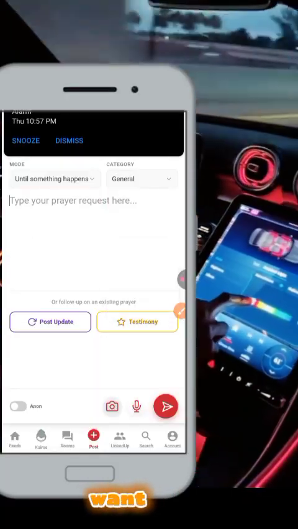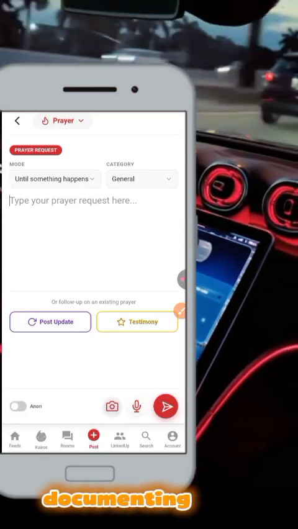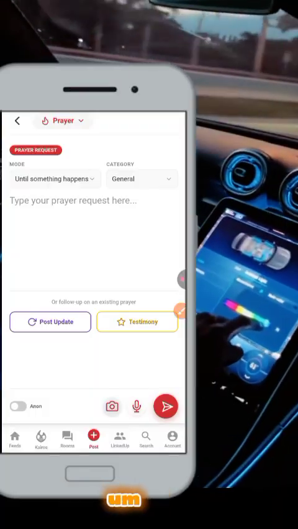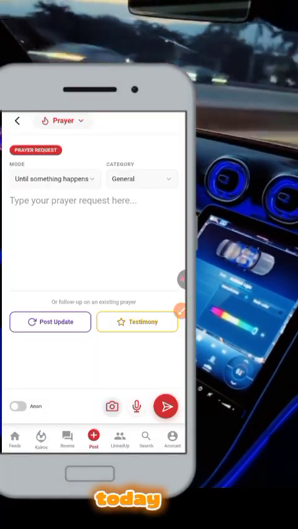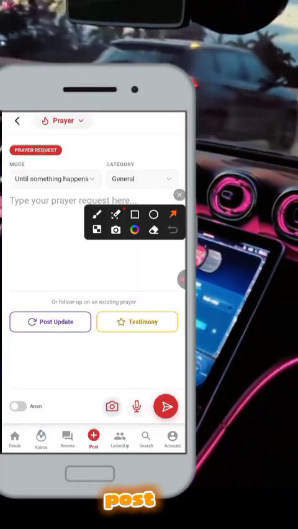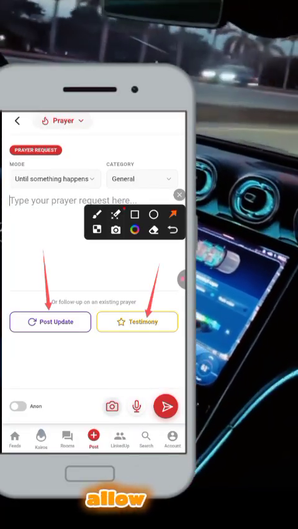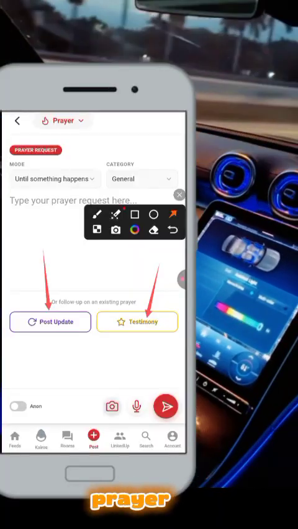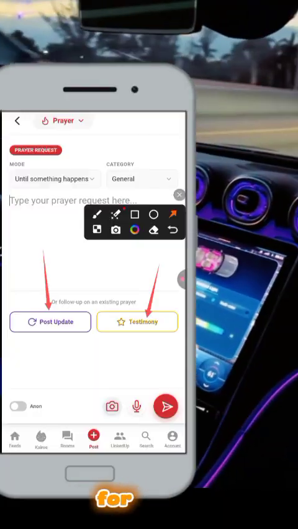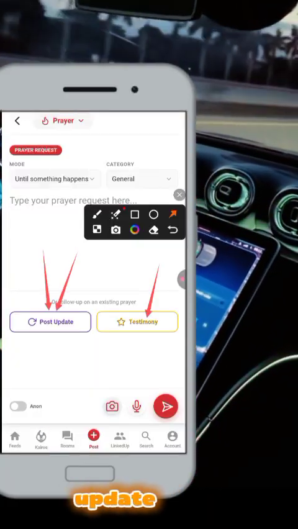But what I want to be doing is I only want to be documenting what I do daily, my work daily. So I don't want to go into other features because I think I also worked on this area today. Yeah, it was today I built. I've always had the prayer tab here on the post modal, but it was today I built these two, right? To allow users to post updates on an original prayer. So what does that mean? Maybe I posted the prayer earlier, and then when people started praying for me, I started noticing progress, so I can come here and post an update to it, right?